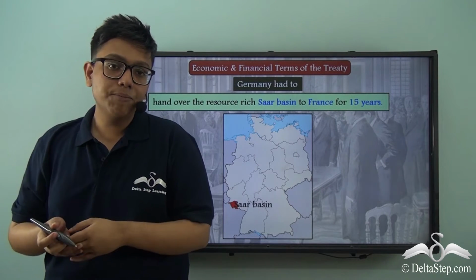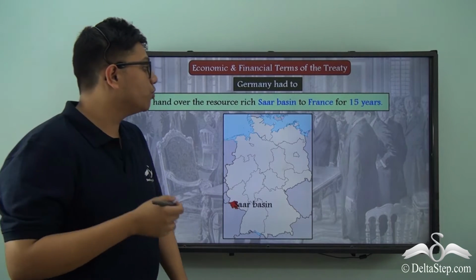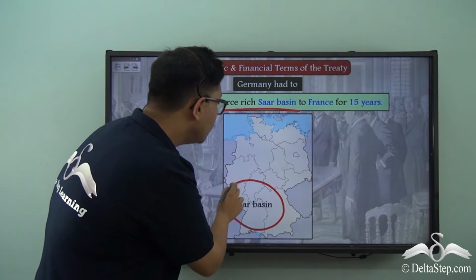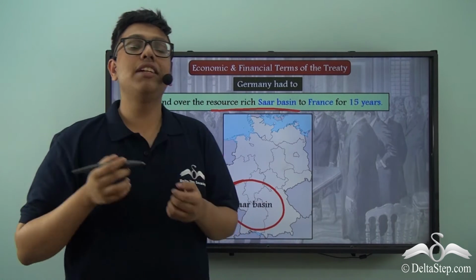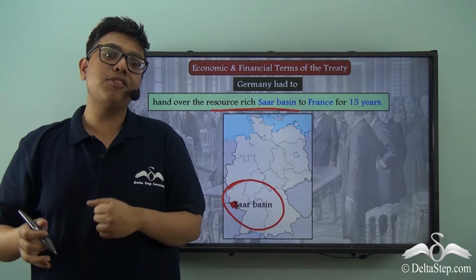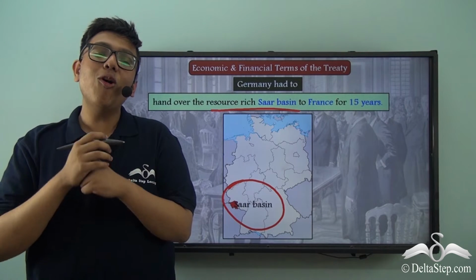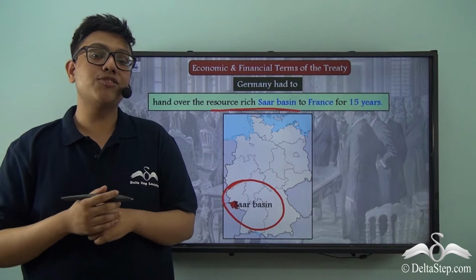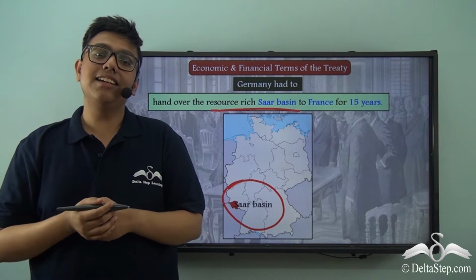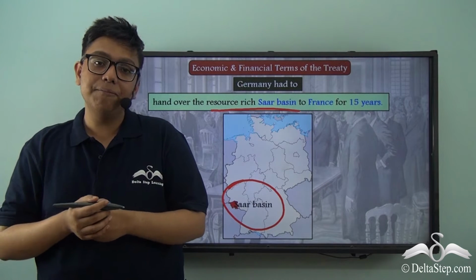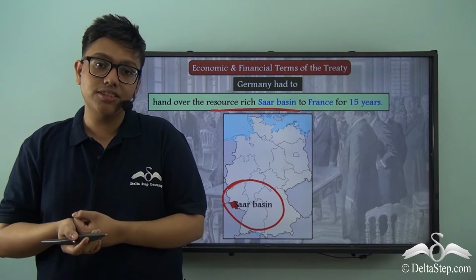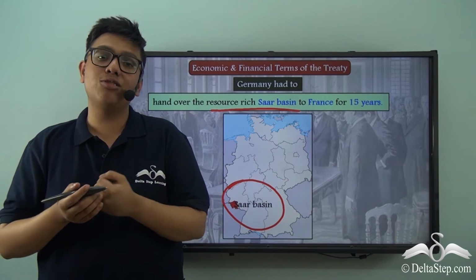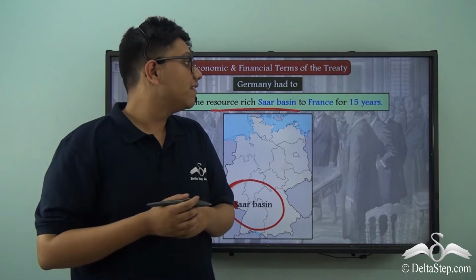So if you remember, Germany had to hand over the resource-rich Saar Basin, which is right over here, to France for a period of 15 years, which means that for 15 years, Germany lost all its rights to collect or to extract the resources from this region. How exactly will Germany pay back the money if it doesn't have the resources? But certainly Saar Basin must not be the only storehouse of resources, right?